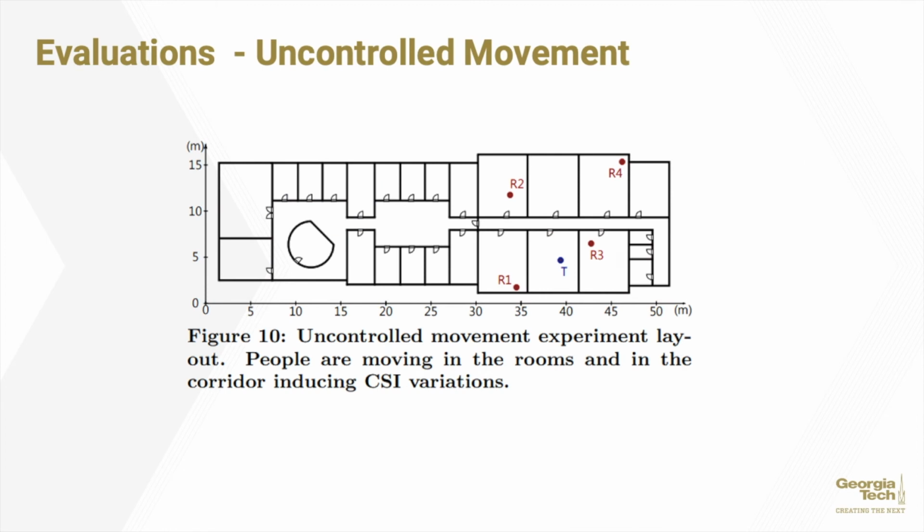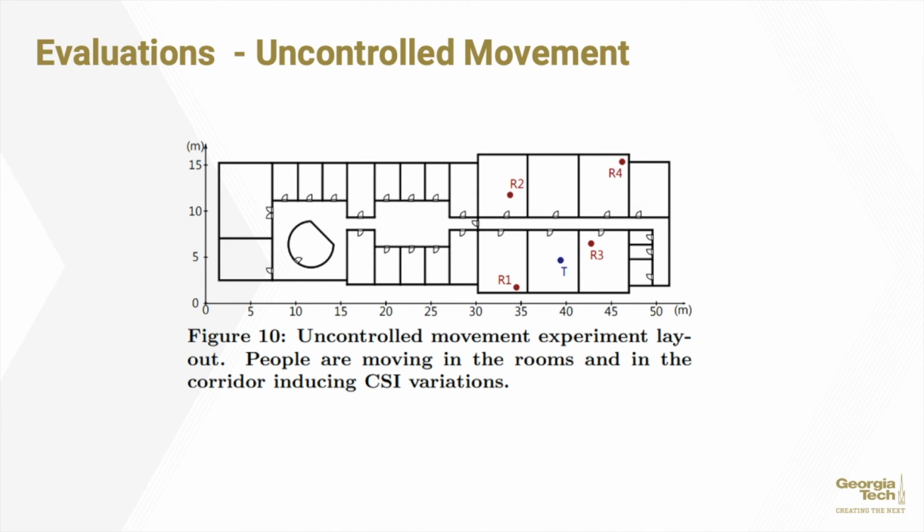For the next experiment, there was an uncontrolled movement phase, where the transmitter was moved into the room, as seen here at the blue T, with the 4 receivers placed in rooms around it, all connected on the same hallway. People would move into the rooms and the corridor to induce the CSI variations.